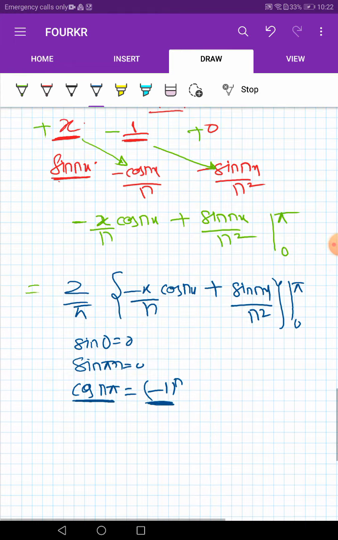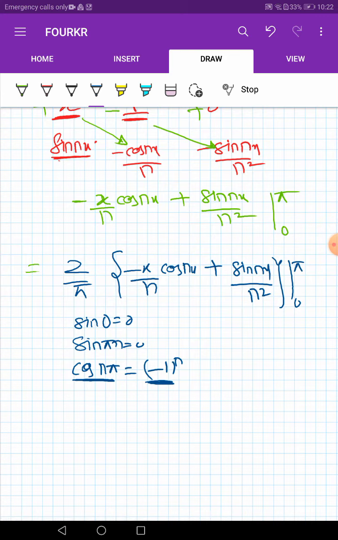Now just put the limits in this integral. We get 2 by pi. If we put pi here, then what we will get is minus pi, minus 1 power n by n, and sine n pi is equal to 0, and if we put 0 here, eventually the whole term will become 0.